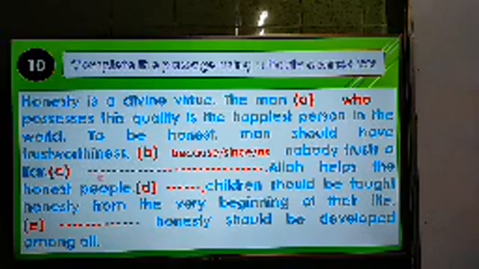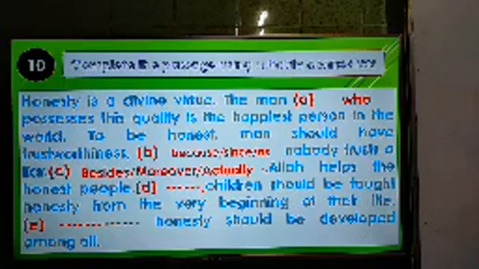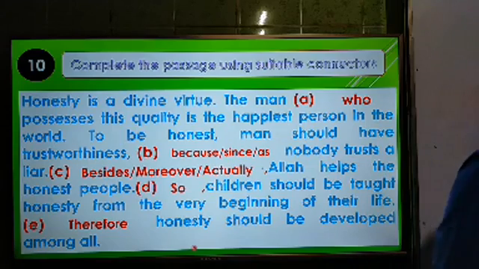And now the third one, it will be besides. You can use besides, moreover, or anyone you like. Besides, Allah helps the honest people. Now the number D, their children should be taught honesty from the very beginning of their life. And now the last one, therefore, honesty should be developed. Honesty should be developed among all.